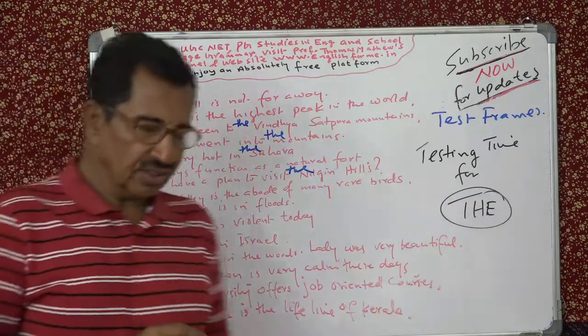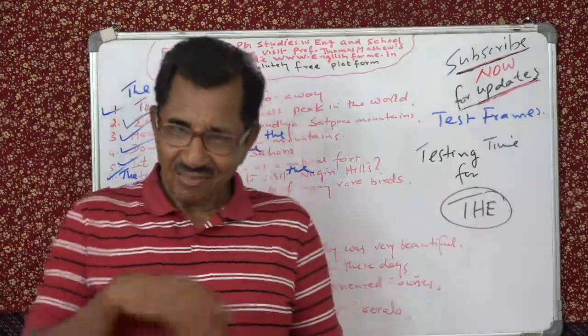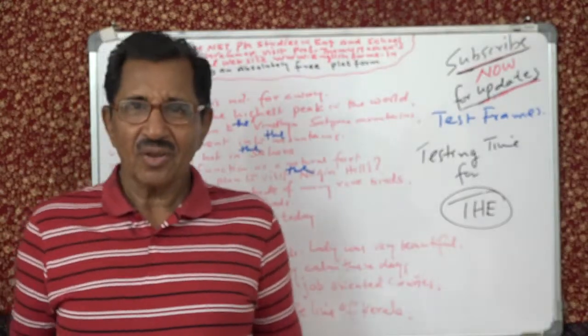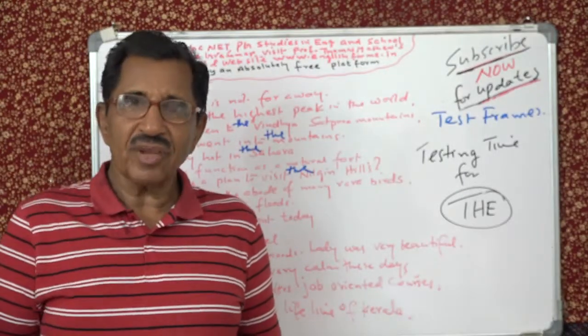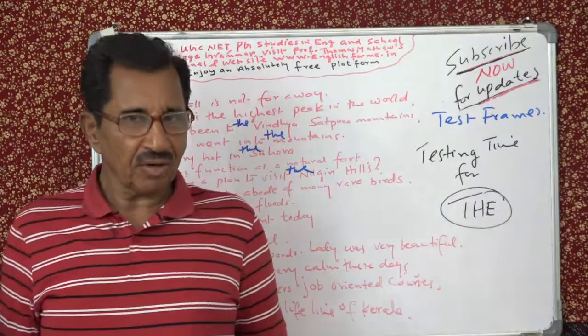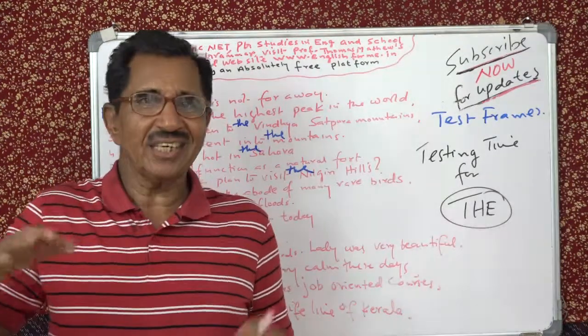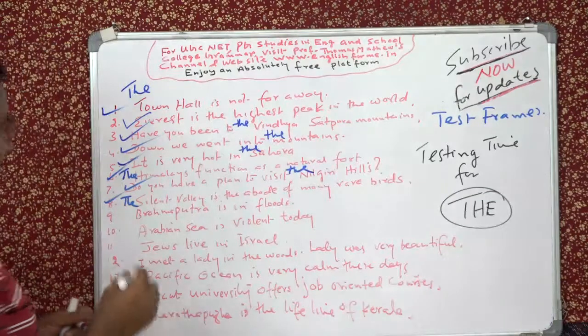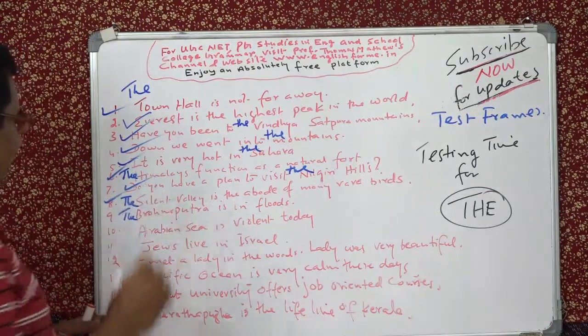Brahmaputra is in floods. What does that mean? This is flooded. So that means should you use the or not? You should. Why? Because it is the name of a river. With the names of rivers you use the. So here it is: the Brahmaputra is in floods.